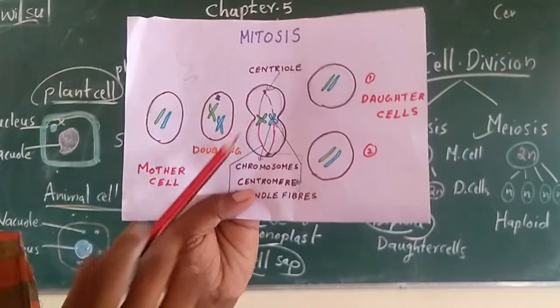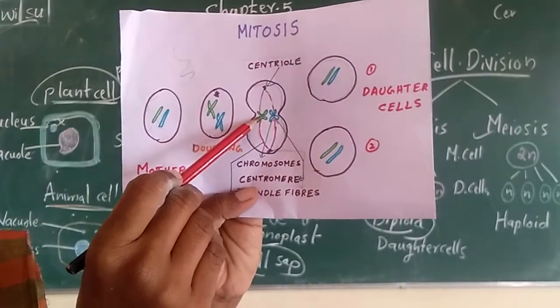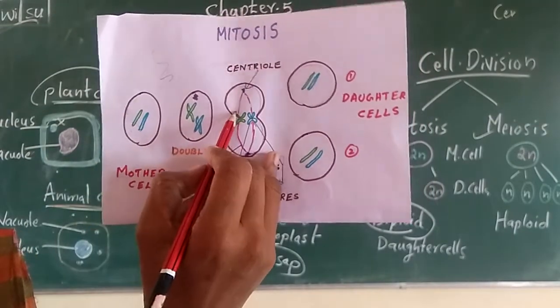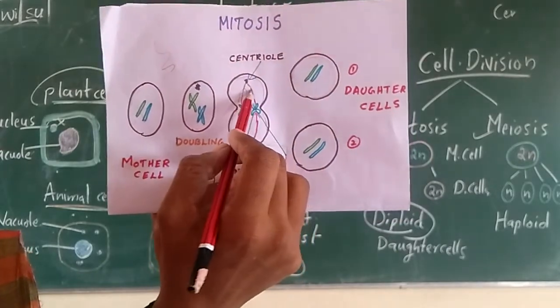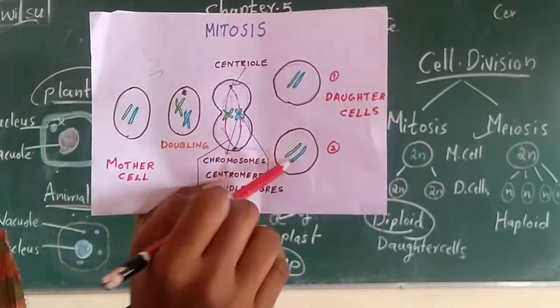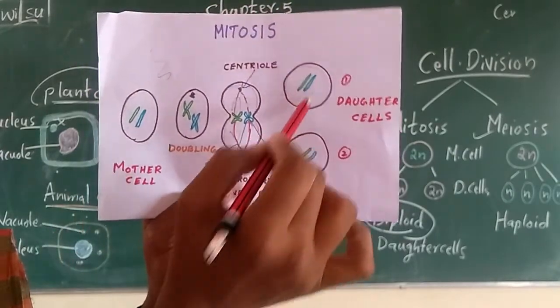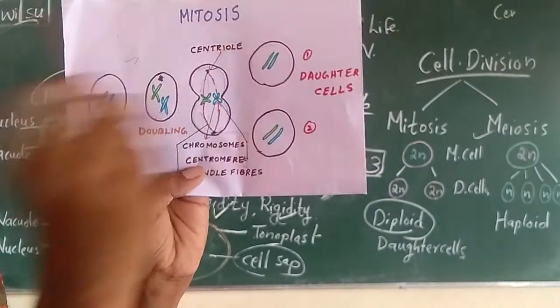From the centriole, some thread-like structures come and catch these chromosomes and take them to the two sides. This cell contains half of the chromosomes, and this cell gets the other half. Last, it will just split and you will get 2 daughter cells. So that is in the case of mitosis.